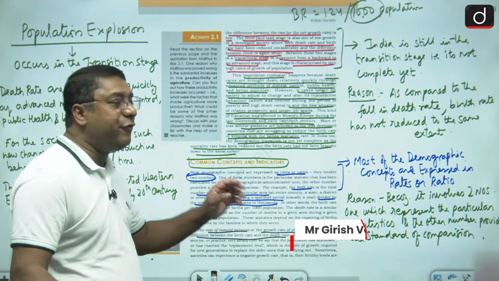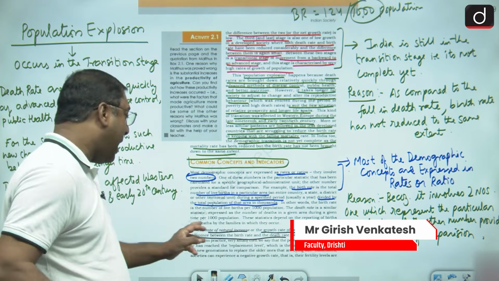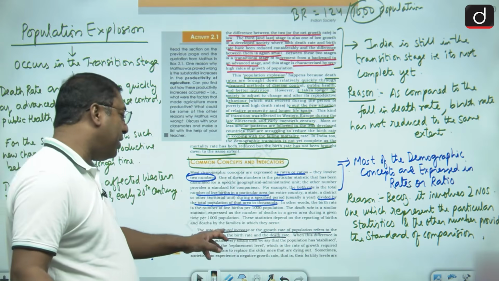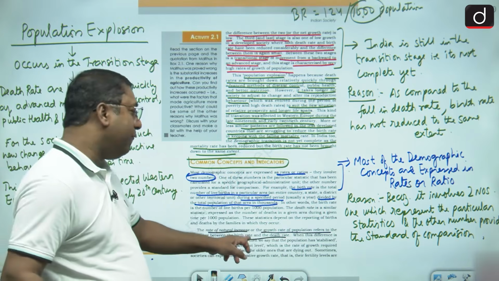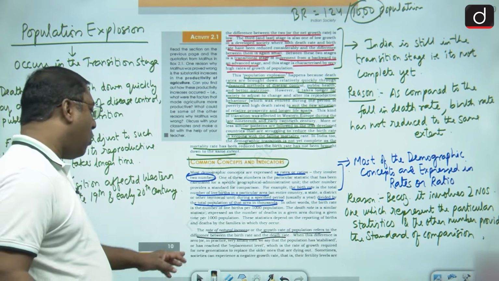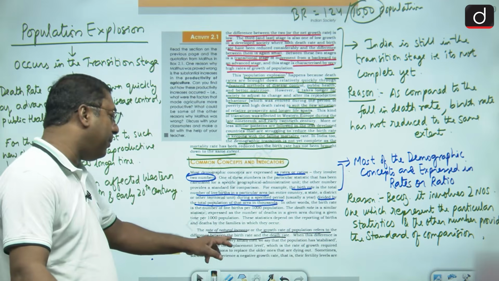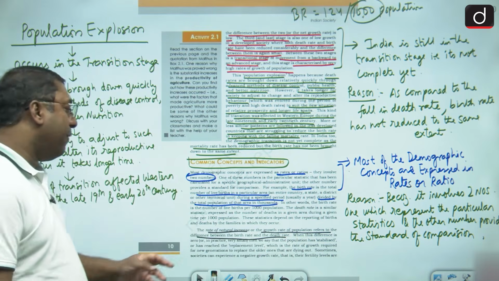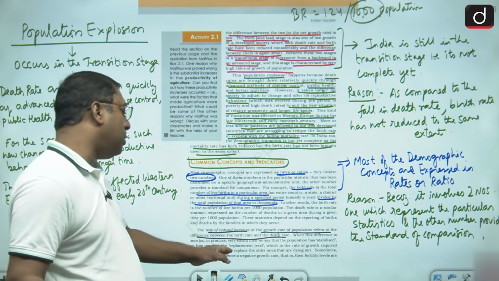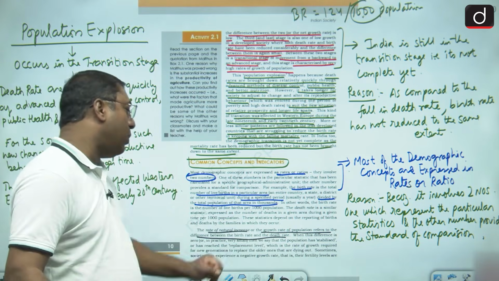And when the difference between the birth rate and the death rate is zero, okay, or if the difference is very small, then we can say that the population has stabilized or it has reached the replacement level, okay, which is the rate of growth required for the new generation to replace the older ones.